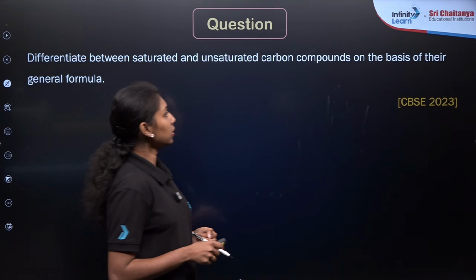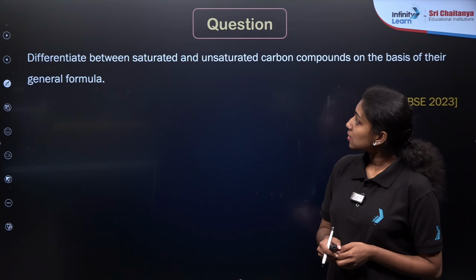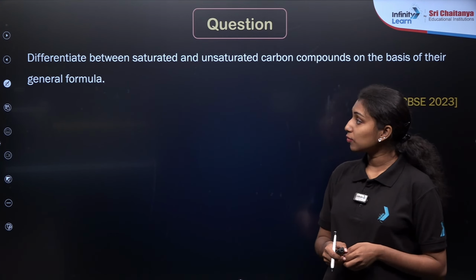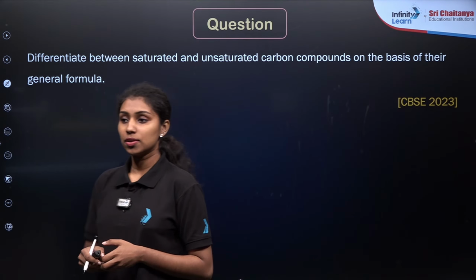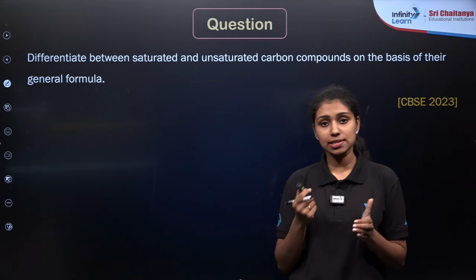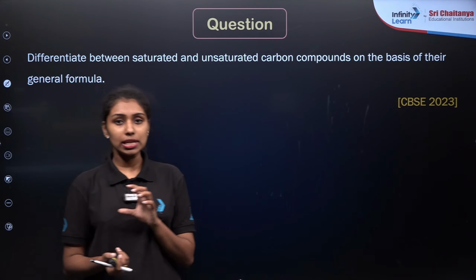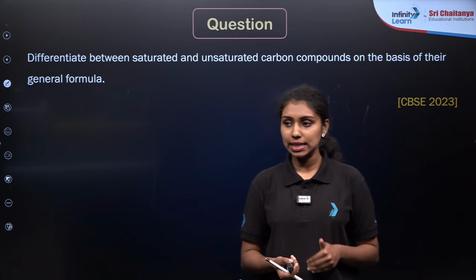So here is the next question. Differentiate between saturated and unsaturated carbon compounds on the basis of their general formula. While discussing hydrocarbons, we have already seen there are 2 types of compounds: saturated and unsaturated. Saturated compounds have only single bonds. They are known as the alkanes.